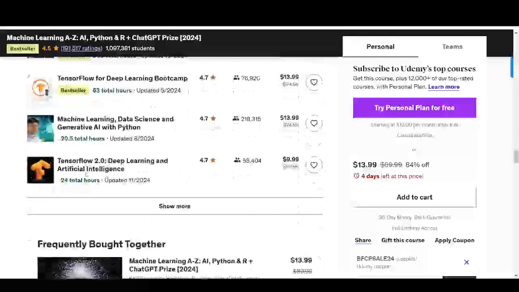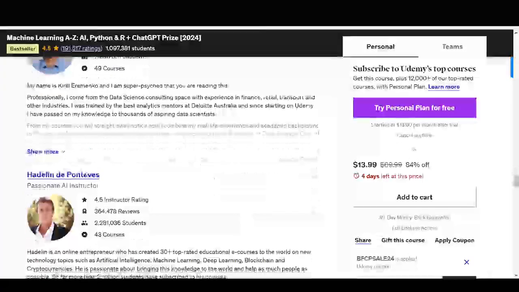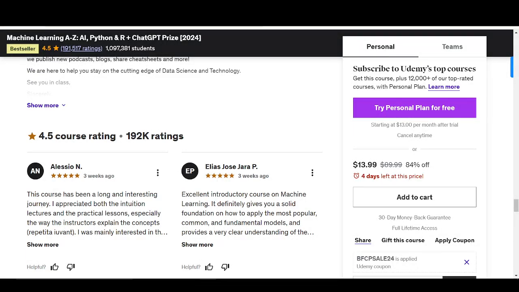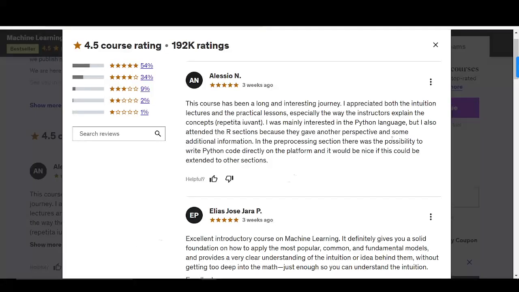Okay. So let's just look at 1 or 2 of the reviews. So this course has been a long and interesting journey. I appreciate both the intuition lectures and the practical lessons, especially the way the instructor explained the concepts. I was mainly interested in Python language, but I also attended the R section because they gave another perspective and some additional information. So these are some of the reviews from the course.